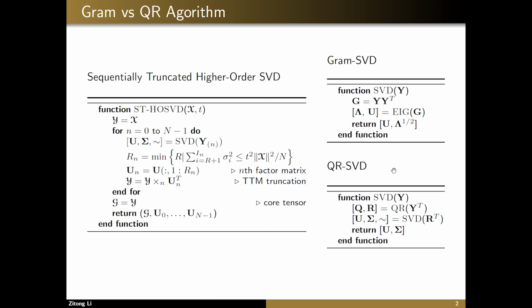More specifically, the gram SVD cannot compute singular values that are small relative to the norm of the input matrix. This in turn affects the quality of the truncated SVD because this Rn here, or the number of left singular vectors that we multiply the tensor with, is determined by the singular values computed in the SVD, as you can see in this part. So computing these singular values accurately is very important.